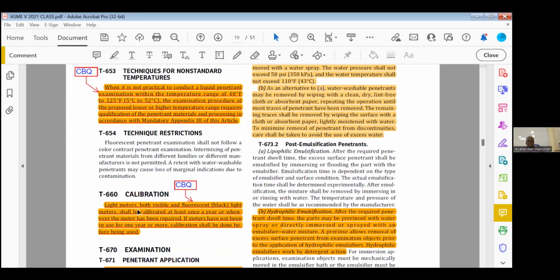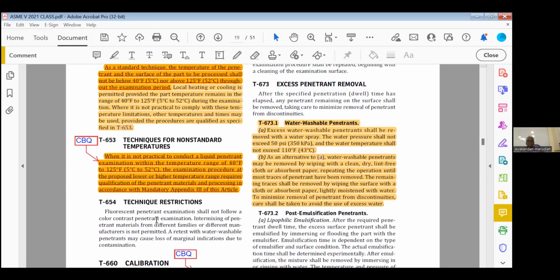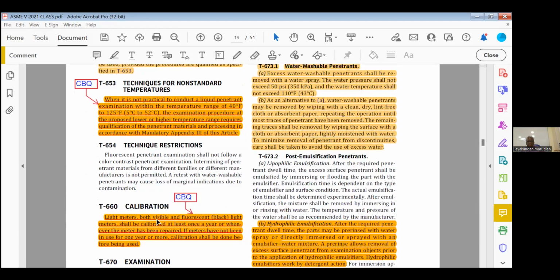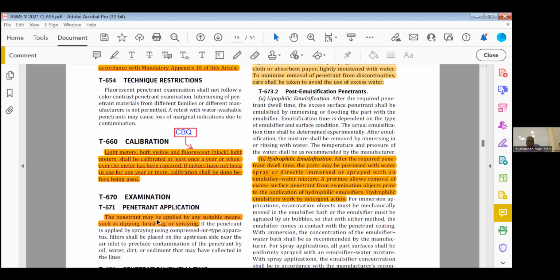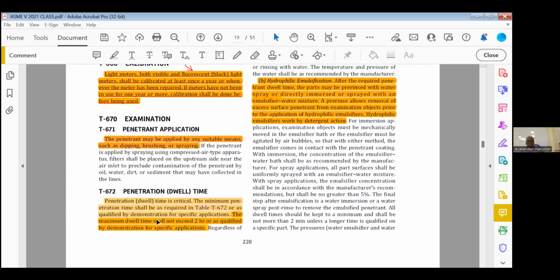Then calibration. Closed book. Light meters, both visible and fluorescent, shall be calibrated at least once a year or whenever the meter has been repaired. If meters have not been used for 1 year or more, calibration shall be done before being used. So every year you have to calibrate. Then these are not important.